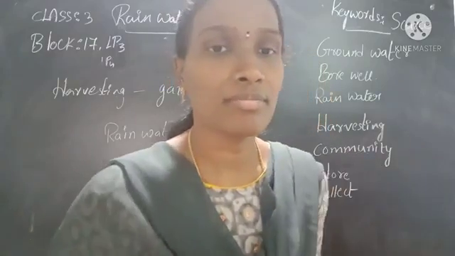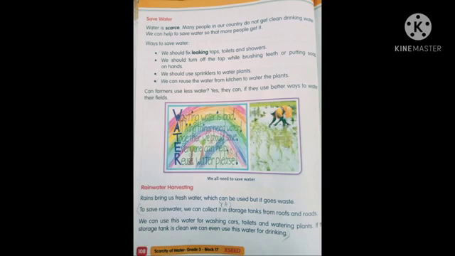Okay, children, now you can open your content book. Save water. Water is scarce. Many people in our country do not get clean drinking water. We can help to save water so that more people get it. Ways to save water: We should fix leaking taps, toilets and showers. We should turn off the tap while brushing the teeth or putting soap on hands. We should use sprinklers to water plants. We can reuse the water from the kitchen to water the plants.